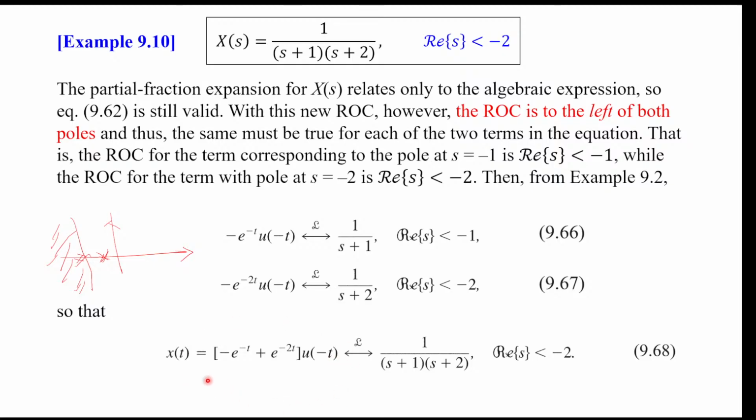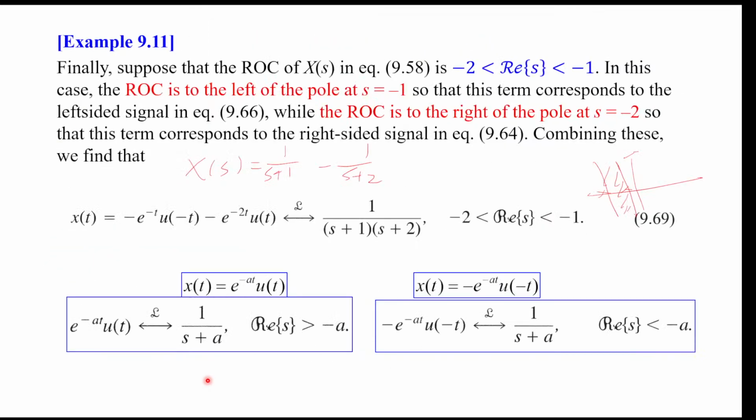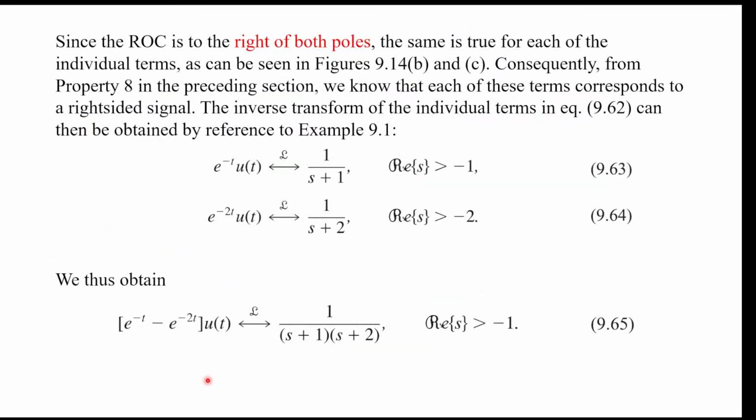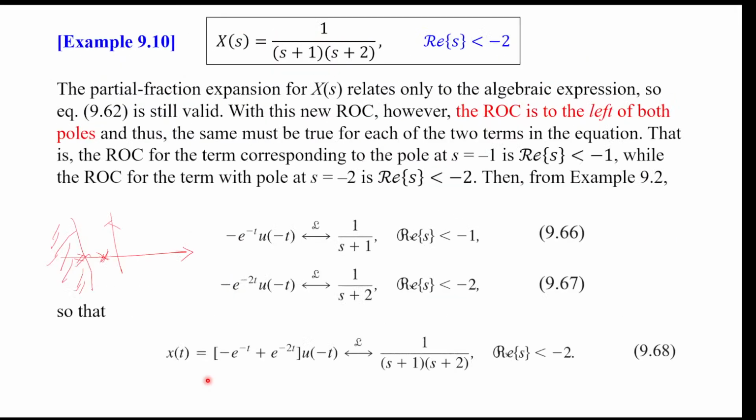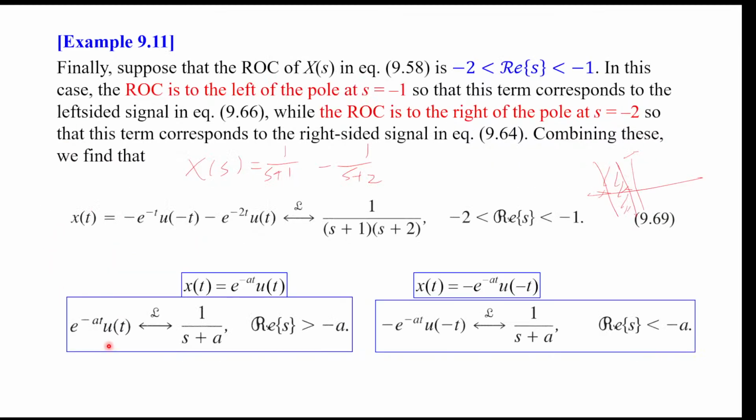Okay, and so finally we can have another ROC. We have 2 poles, and there were 3 possible ROCs, as we said at the end of last time. So this rational function has these 2 poles, and the ROC can be to the right, to the left, or in the middle. Our last example is the case where the ROC is in the middle. So the ROC is between -2 and -1, kind of like this.